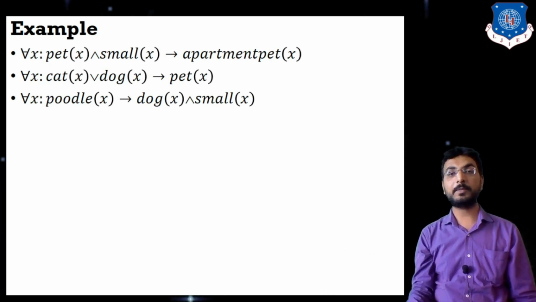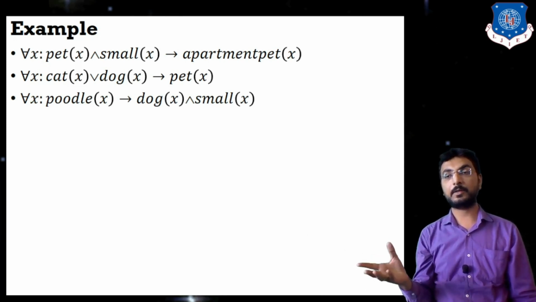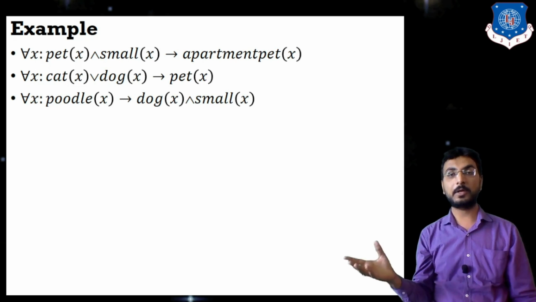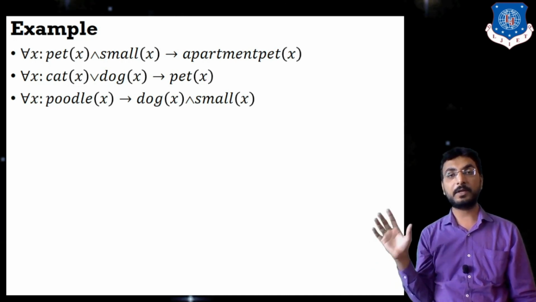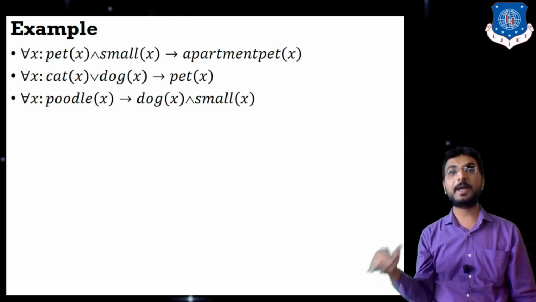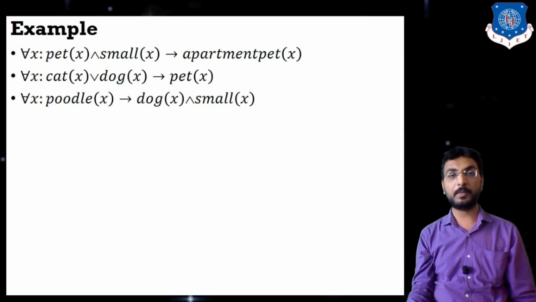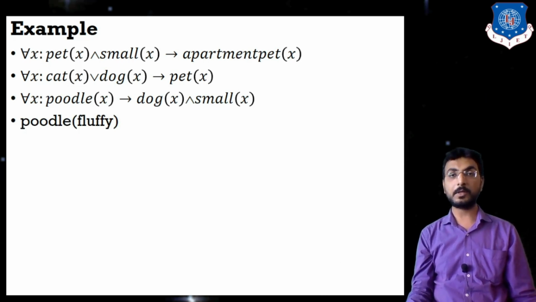Poodle is one type of dog, and that type of dog is a small dog. So poodle of X is a dog, and it is also a small pet animal. And poodle of Fluffy means Fluffy is the name of a dog which is a poodle type dog, right?